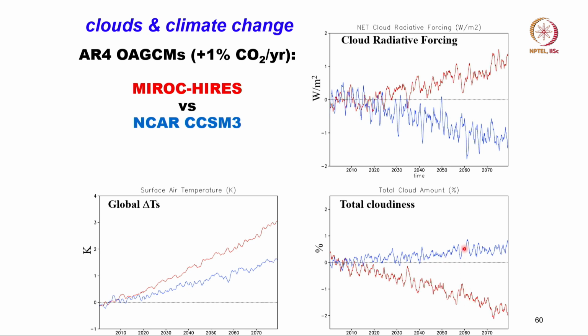In the MIROC model, the cloudiness decreased by about 2%, while in the NCAR model it increased.